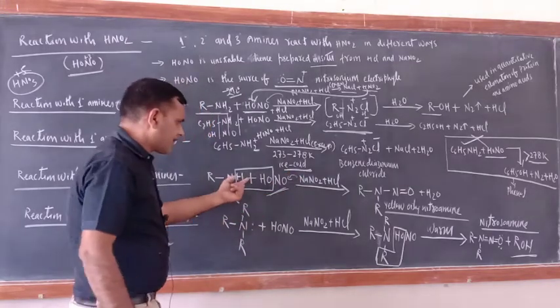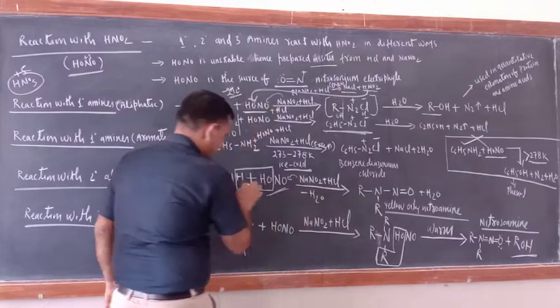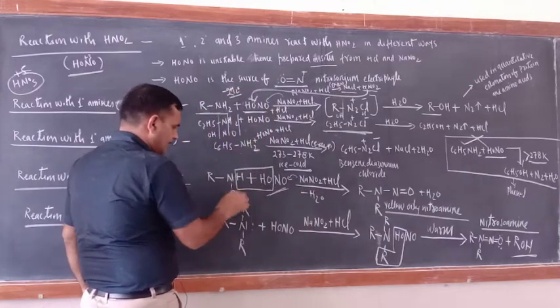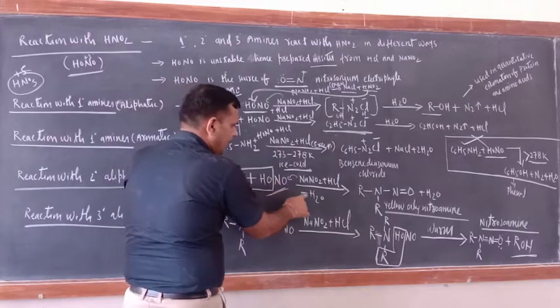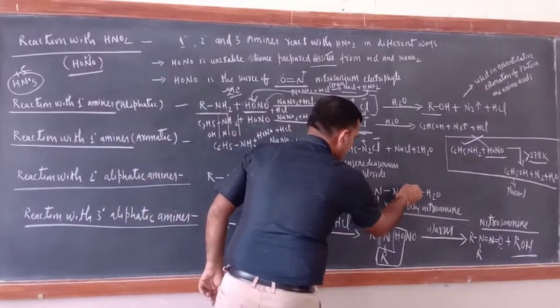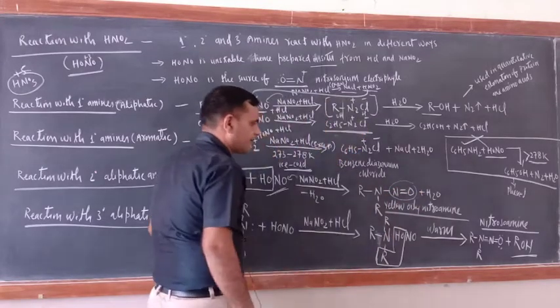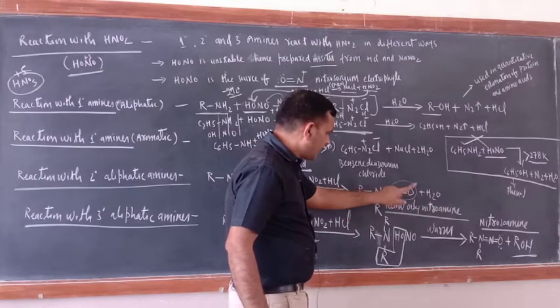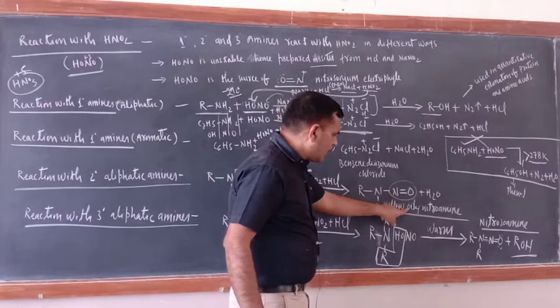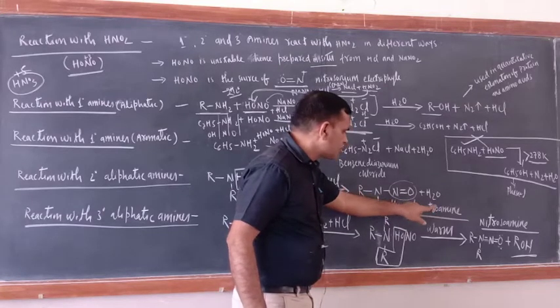Now just see, just remove one molecule of water, minus H2O. Just setting is required. Now what is left now? R, R, N, single bond N, double bond O. Now this group is known as nitrosamine. What is this one? So R, R, N, single bond N, double bond O. This is alkyl nitrosamine.